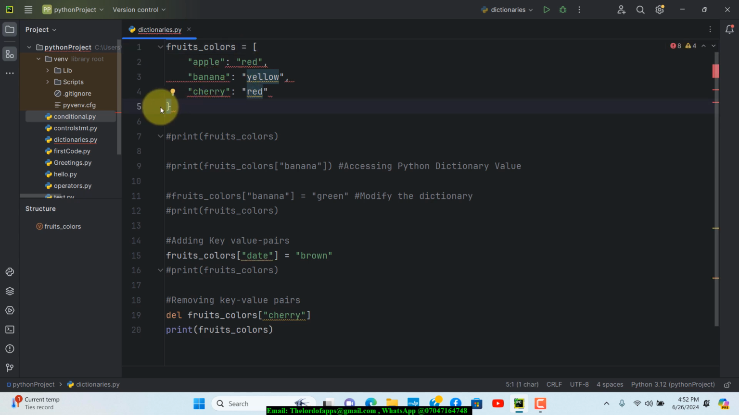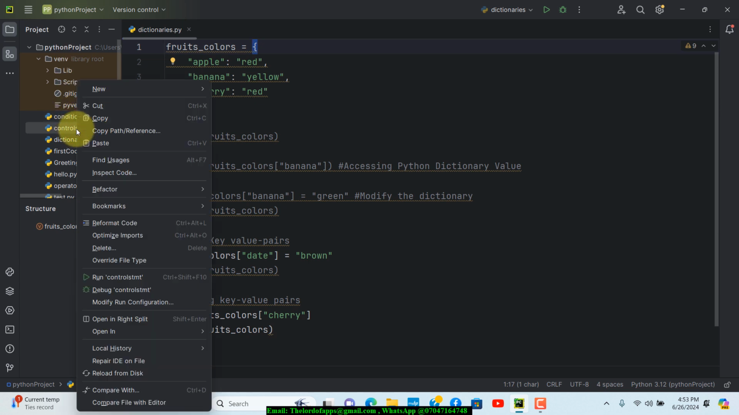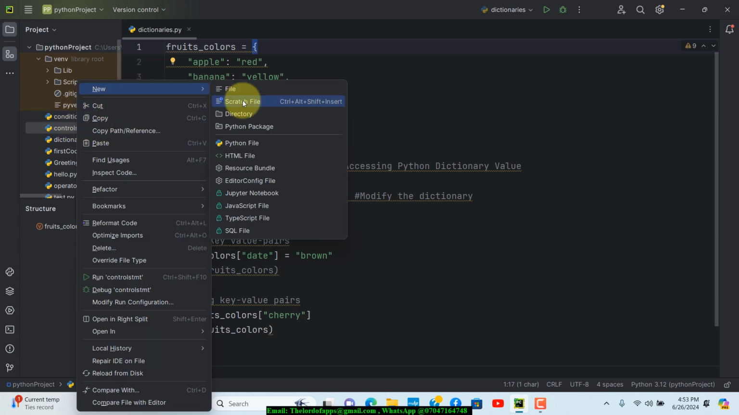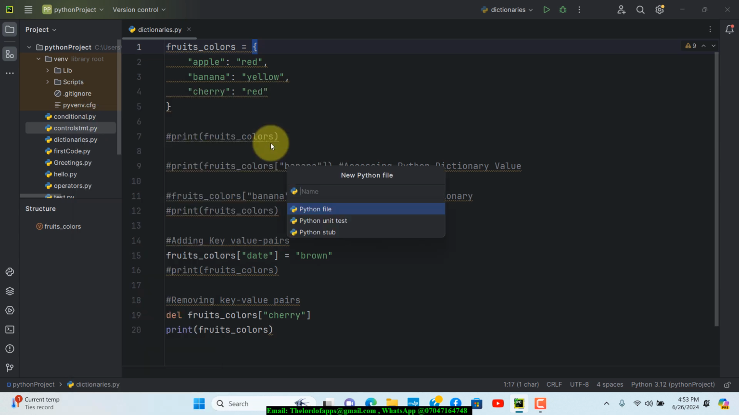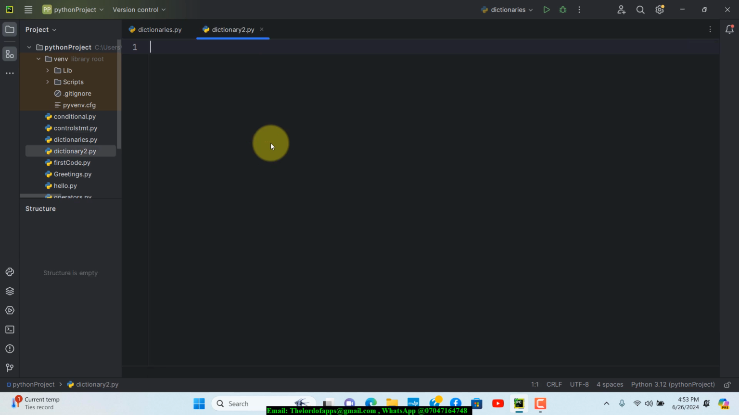In fact, I think it's better to create a new page so that I can show you what I want to show you. I'm going to revert to the original thing that we had on this page, and then create a new page. I'm going to call this Python dictionary 2. Let's call this dictionary2.py, and let's go ahead and open that up.